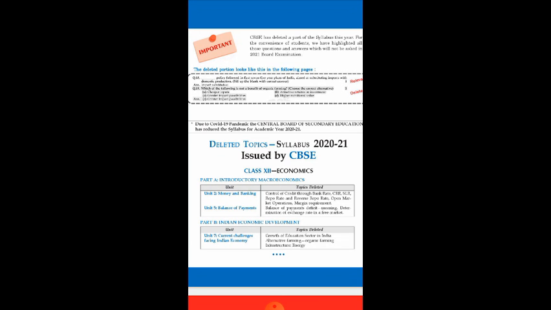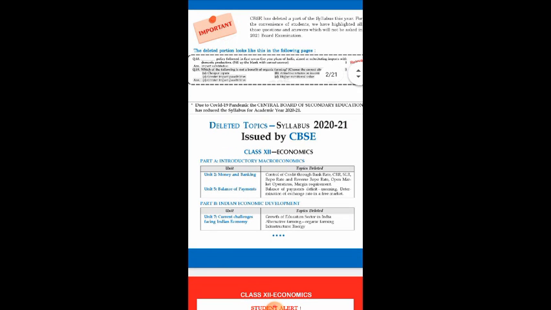In Unit 2 there is the chapter Money and Banking. From this chapter, this year, due to the COVID pandemic, the CBSE deleted topics such as control of credit through bank rate, CRR, SLR, repo rate and reverse repo rate. Open market operations and margin requirements are also deleted.